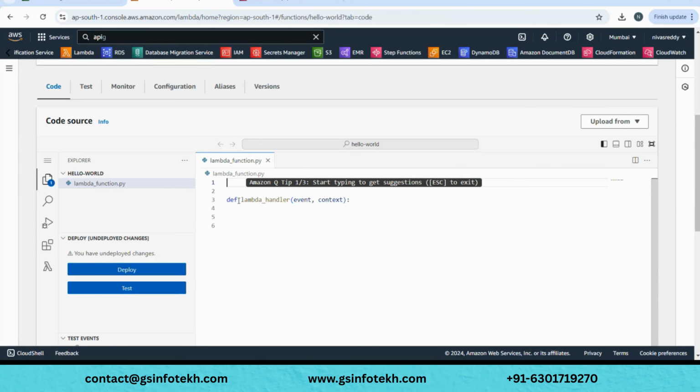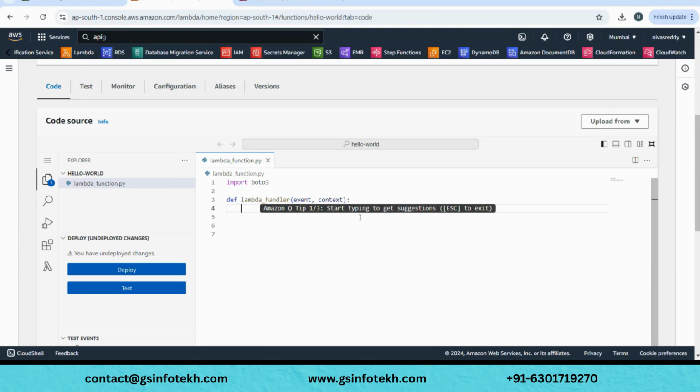As I said already, Boto3 is the way to do it. So we just need to type import Boto3. When we want to use Boto3 within our code, we need to import it first. Only then will we be able to use it. And what is the service that we are going to use in Boto3? S3. So we need to create an S3 object. We can give it any name, like s3, or if you want clearer understanding, s3_object, but you need to give it a name.